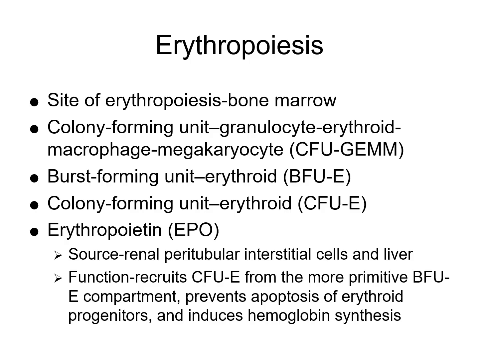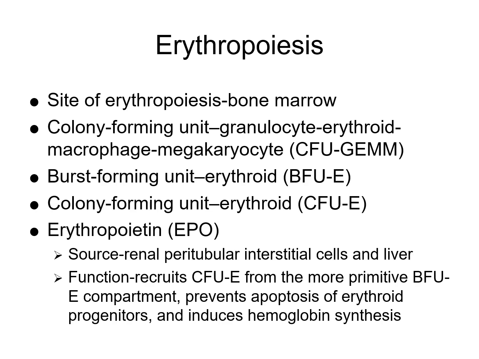Erythropoiesis, so the site of erythropoiesis, as we mentioned earlier, occurs primarily in the bone marrow. We have some progenitor cells. Again, you do not need to memorize these by any means, just FYI on those. I would know erythropoietin or EPO though. That is the source.